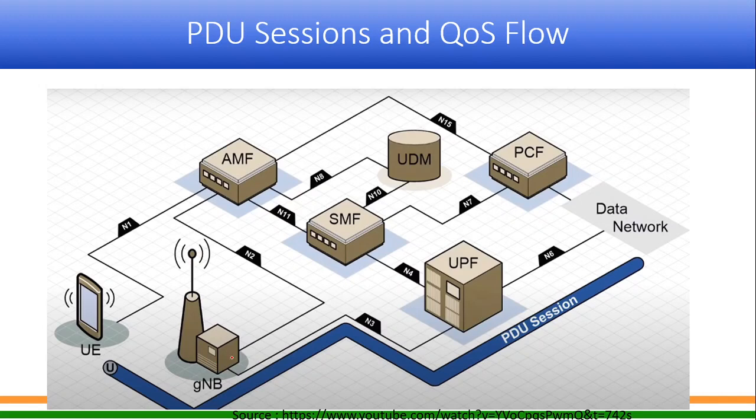So this diagram we have seen, and then let me take the pen option. So this we had already seen earlier, that the user plane traffic flows from UE to gNodeB to UPF to data network, and a PDU session is created for this purpose. So PDU session is nothing but a series of connections from UE to gNodeB to UPF to data network, and onto this PDU session all the data traffic flows.